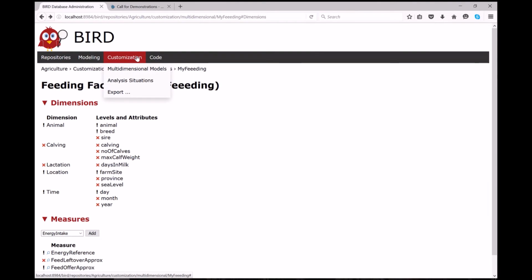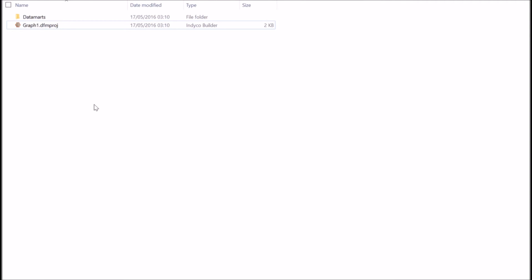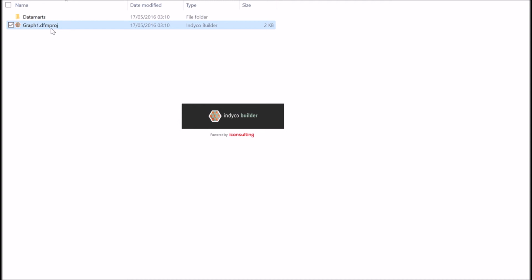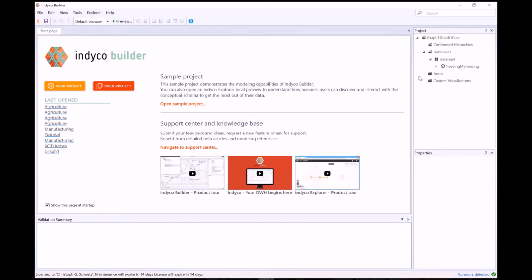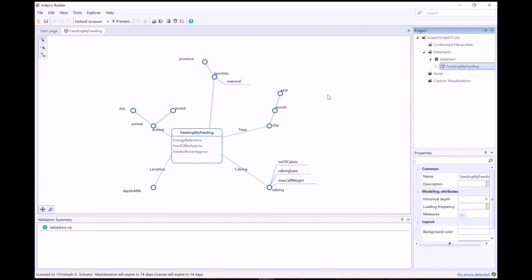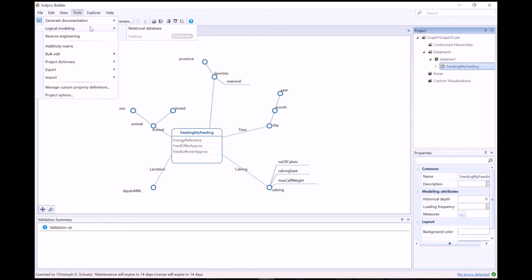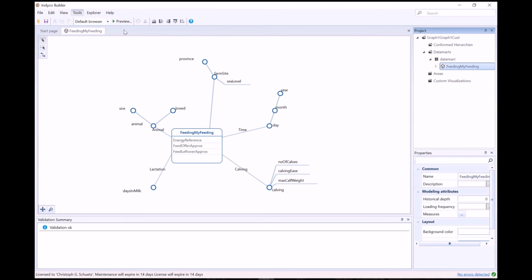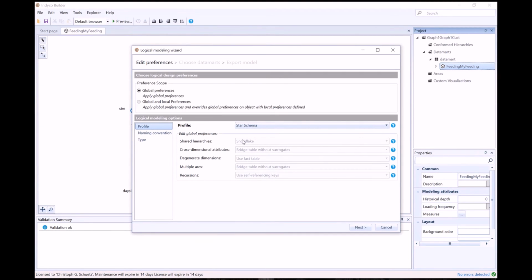The customization may then be exported. We obtain an Indico project which can be opened using the Indico Builder. In Indico Builder, we can view the adapted customized project and let Indico Builder do the logical modeling.